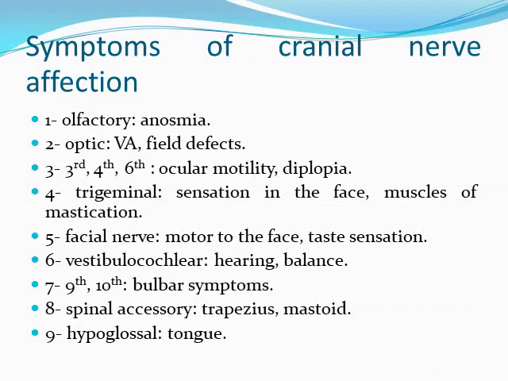Third, fourth, and sixth cranial nerves are for ocular motility. Usually the patient complains of diplopia or ptosis. Trigeminal: sensation in the face and motor supply to the muscles of mastication. Facial nerve: motor to the face and taste sensation from the anterior two thirds of the tongue. Vestibulocochlear nerve for hearing and balance. The glossopharyngeal and vagal nerves are responsible for bulbar symptoms. Spinal accessory supplies the sternomastoid and trapezius muscles, which support the neck, and hypoglossal is motor to the tongue.